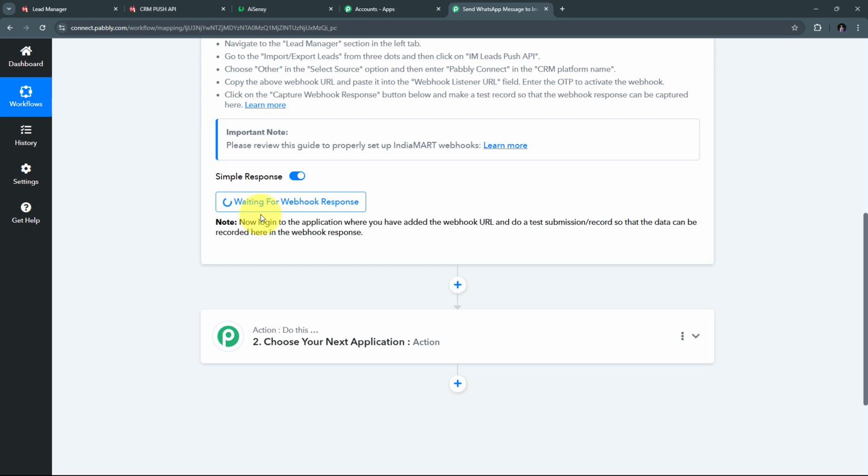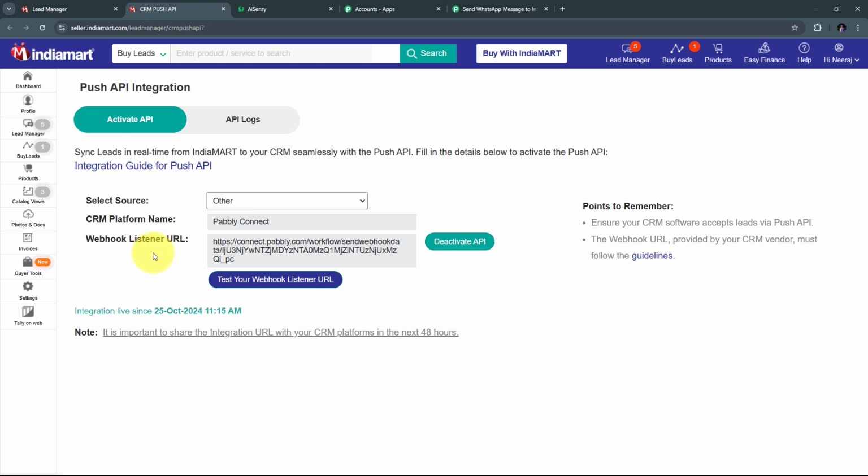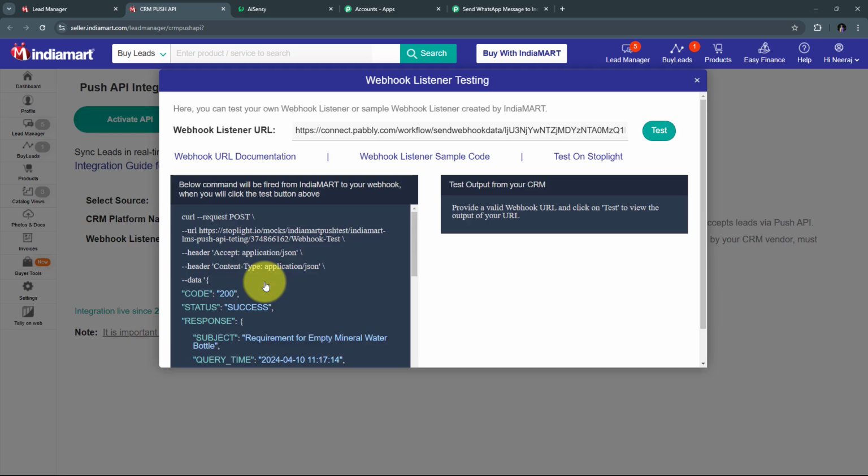So I'm going to generate a test lead, and in the test lead I'm going to get a random product inquiry, and that is not a listed product on my IndiaMART account, that is just a test lead or a random product. So for generating the test lead, I need to take you back to IndiaMART, and here in IndiaMART I have to click on this test your webhook listener URL button.